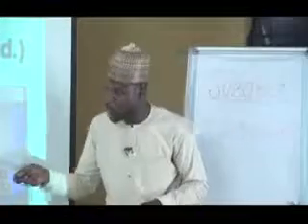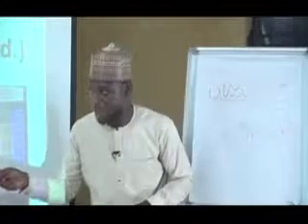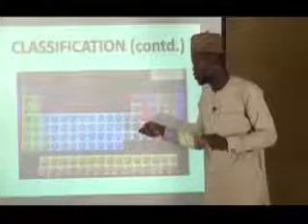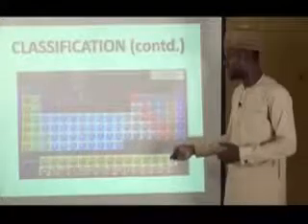And finally, one of the things I would like to discuss, from the table he made mention of, you see clearly that the first two groups are called the S block elements, because the last electron fills the S orbitals. They are the first two groups. These are the S block elements. These are the P block elements. These are the D block elements. And finally, we have the F block elements, because they are partially filled F orbitals.